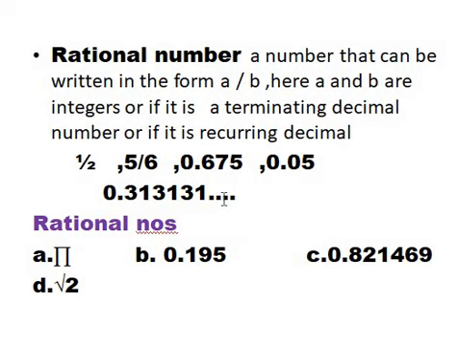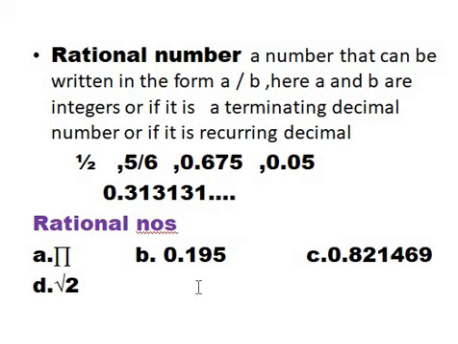Okay, so it could be that in MCQs you have been asked to choose a rational number and you have the following options. A is pi. Then B is 0.195, then C is 0.821 and so on, and then the option is, let's say, root 2.